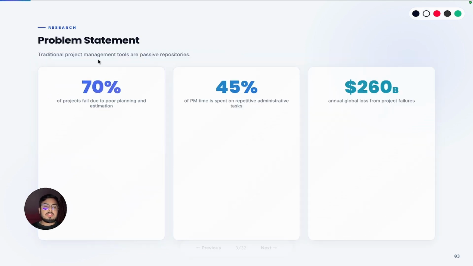The main problem statement is that traditional project management relies on passive reporting. There is a 70% chance of project failure due to unmanaged time and other resources, and 40% of failures are due to repetitive tasks. The global loss from this is $60 billion USD.